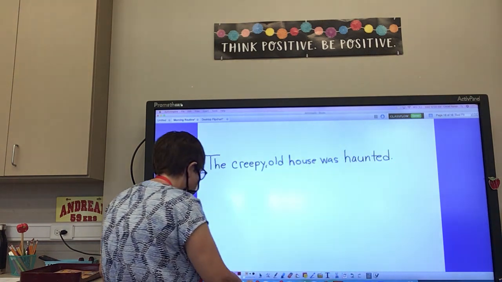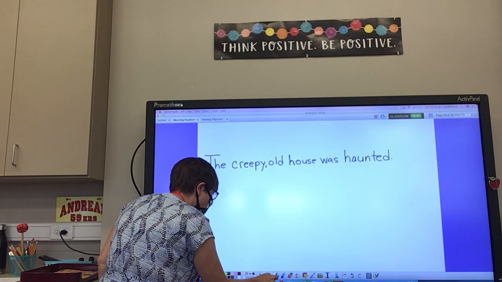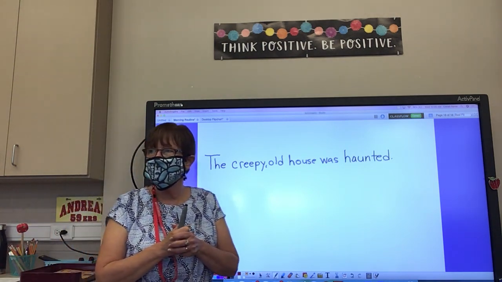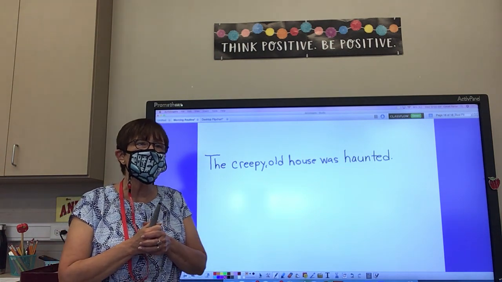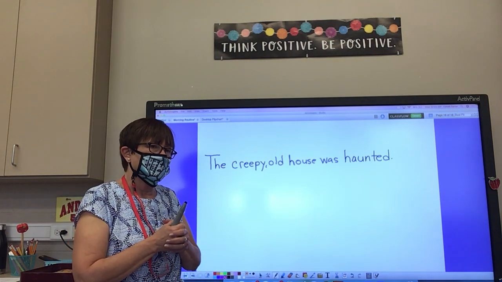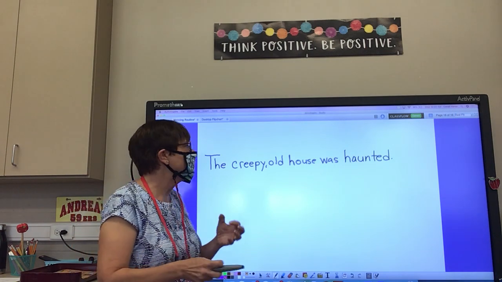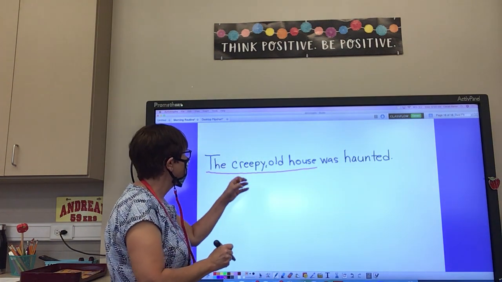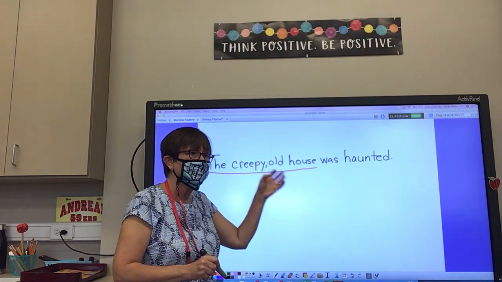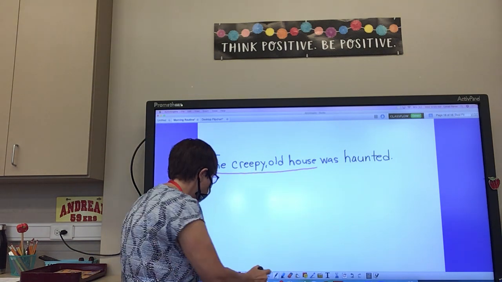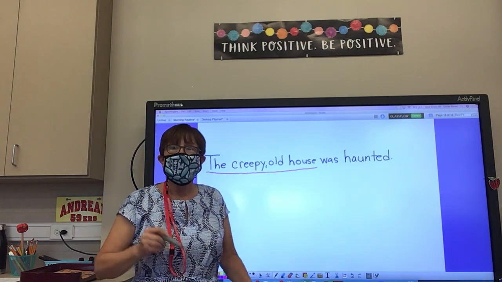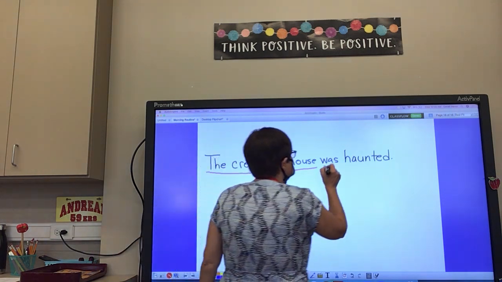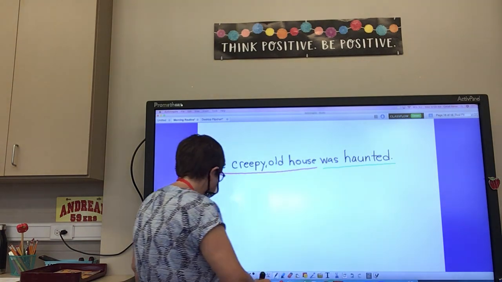Okay? Now, what part of this is the subject? Was the subject of that sentence? Ivy, what do you think the subject is? The creepy old house. It's the whole thing here, because even though we have some adjectives in front of the house, it's still the subject. And then what is the predicate of that sentence? Was haunted.